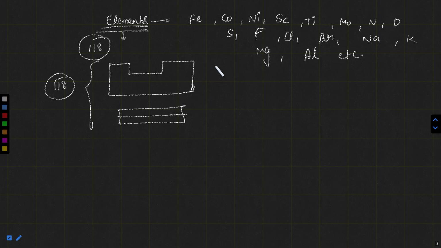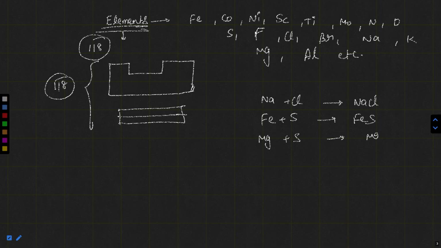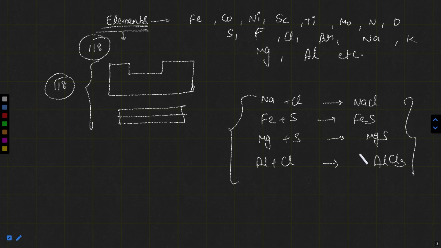When these elements are combining chemically, for example, Na plus Cl gives NaCl. Fe plus S gives FeS. Mg plus S gives MgS. Al plus Cl gives AlCl3. I'm not balancing, but I am saying that sodium, chlorine, these are elements.